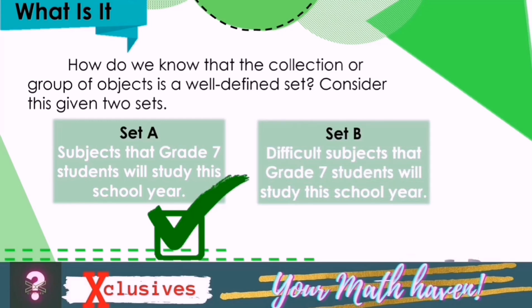Set B. Difficult subjects that grade 7 students will study this school year. Is it well-defined or not? No. Set B containing the difficult subjects that grade 7 students will study this year is not a well-defined set. It is simply because some of the students may have difficulty in mathematics while other students may find mathematics easy. Thus, we could not determine whether or not mathematics is an element in set B.